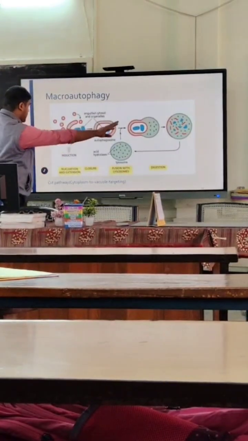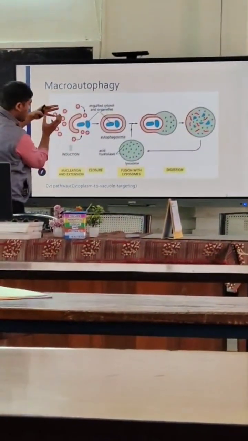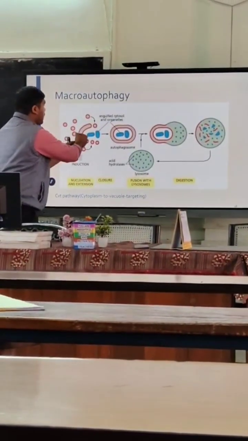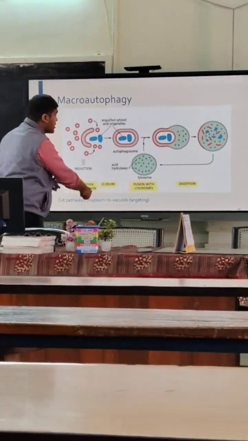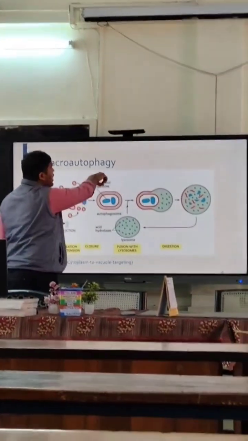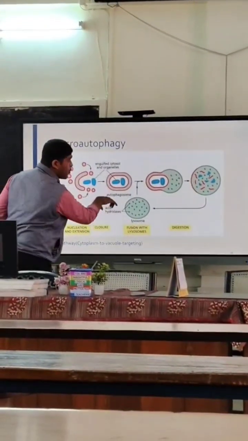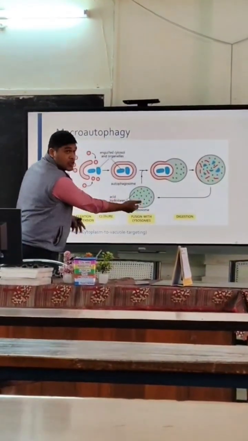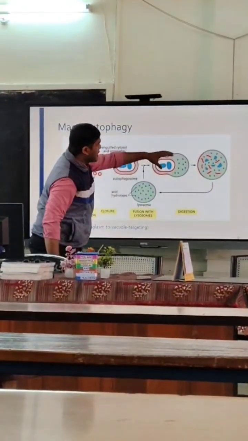Second, let's talk about macroautophagy. Here there are four different steps. First, the small protein molecules or the vesicles will join together in the process of nucleation. Then, by the formation of primer-like structures, they help in the formation of extension. That extension will envelop the cytosol by the process of phagocytosis, and they will form the autophagosome. And that autophagosome, with the help of the lysosome, which has acid hydrolases, will combine together, and finally they will digest.